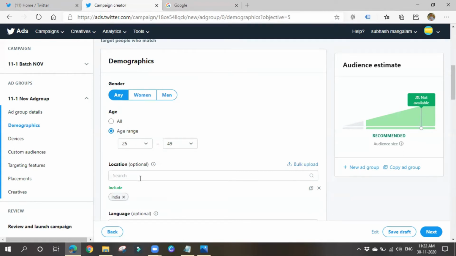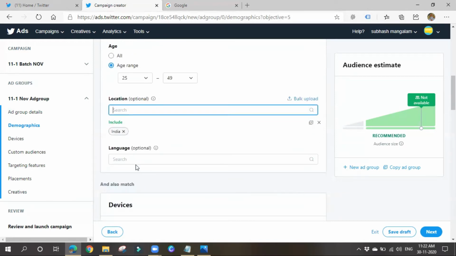Next thing is location. Okay, you can also specify location, in which locations you want to show your ads. By default, India is selected. So I want to show ads in Hyderabad, like such, right? Metro cities. Okay, you can go for either metro cities or specific regions, like this, or else you can go for bulk upload. Bulk upload means if you want to show your ads in multiple regions or areas, then you can upload that list also. You can include, and the same way you can also exclude things, I think.